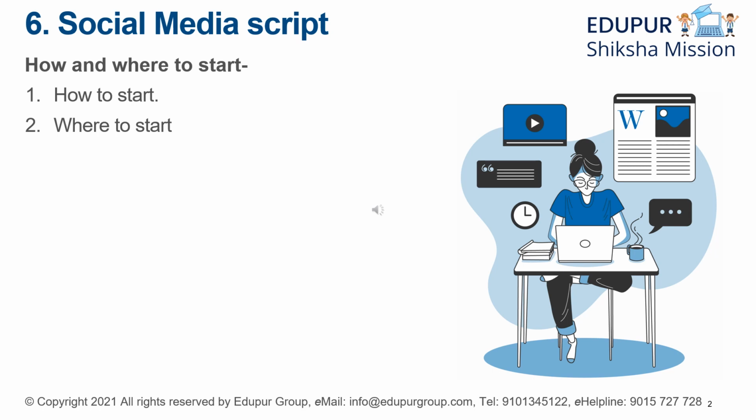The very first chapter will deal with how to choose the right content. The second will deal with how to choose the right title. Third and fourth will teach us how to start and where to start respectively. Number 5 will teach us how to engage our audience. Number 6 will teach us the use of hashtags. Number 7 will teach us how to avoid any controversy while writing the media scripts. And the eighth one will teach us how to avoid plagiarism.